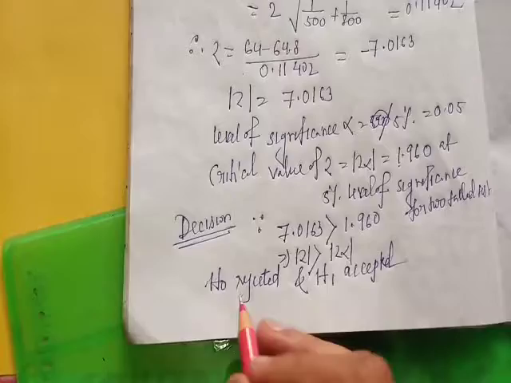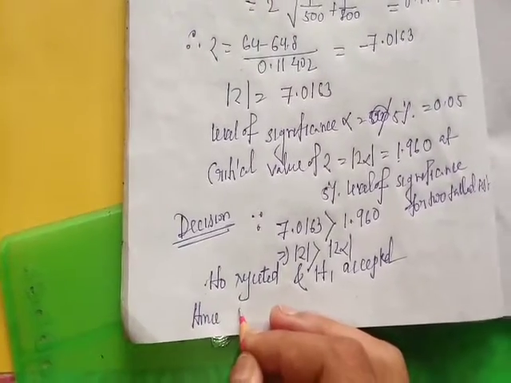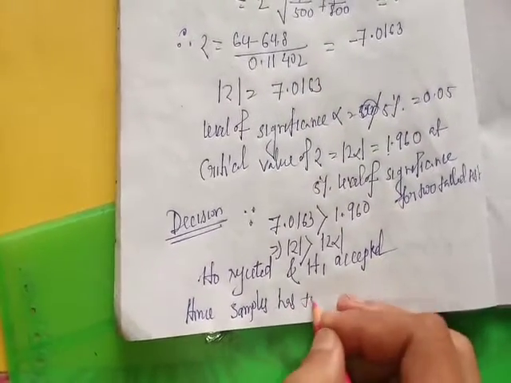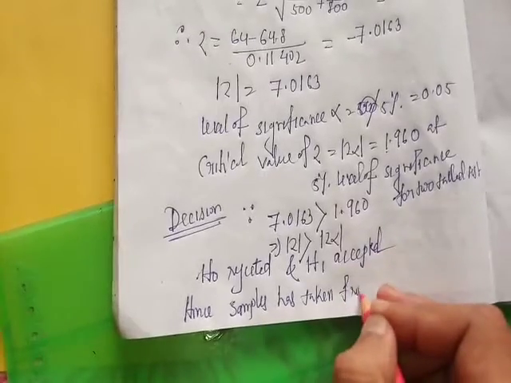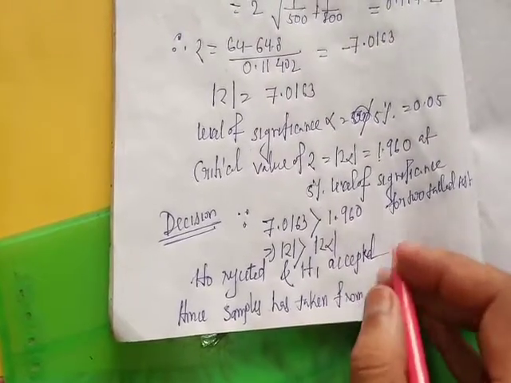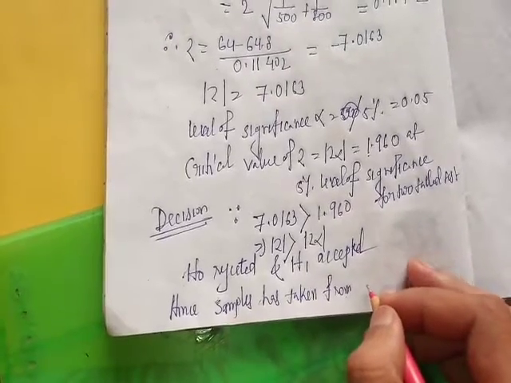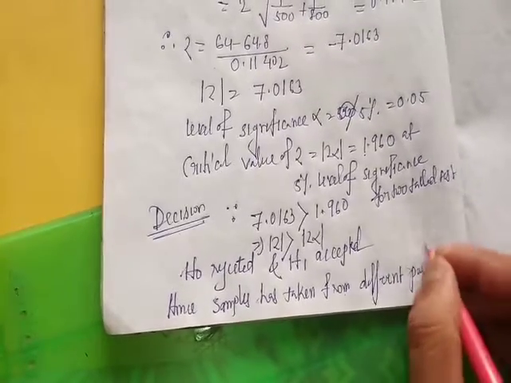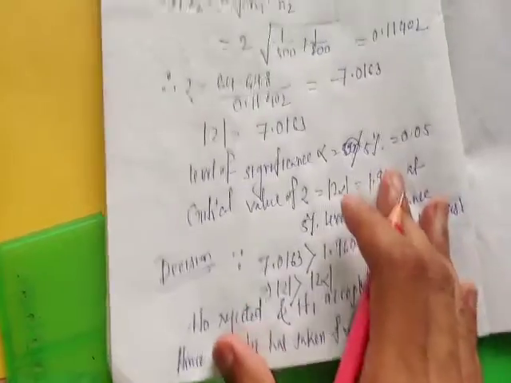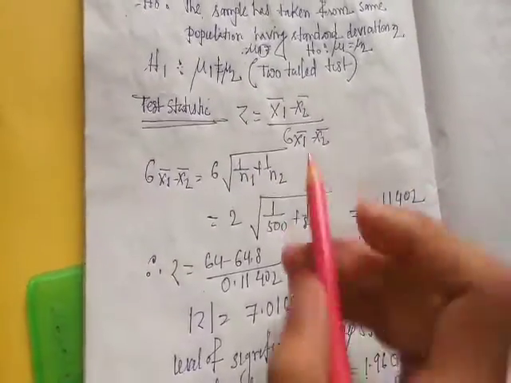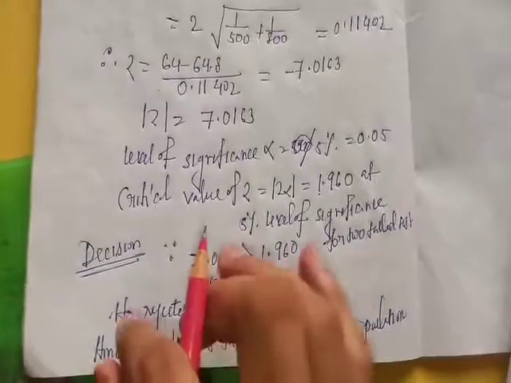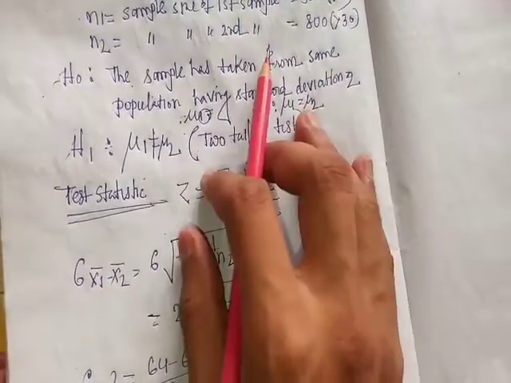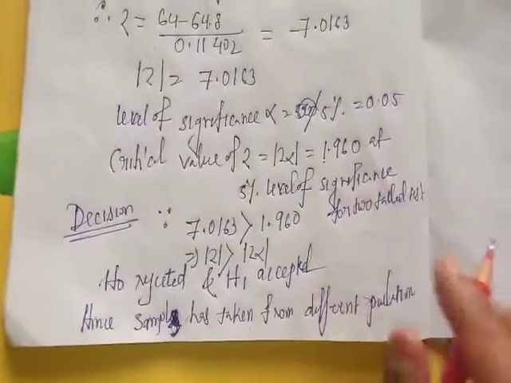Since H0 is rejected, the samples have been taken from different populations. Since the null hypothesis is rejected, the statement that the samples have been taken from the same population is rejected. So the samples have been taken from different populations.